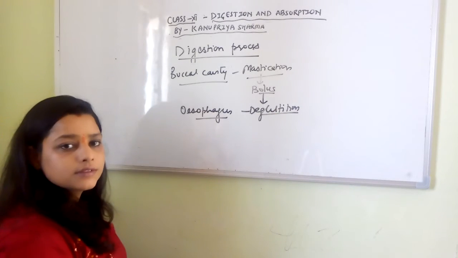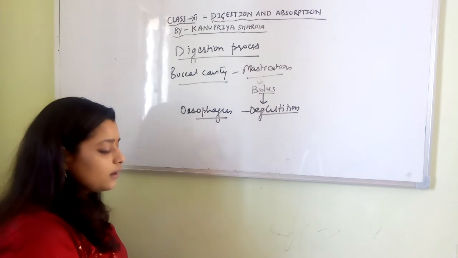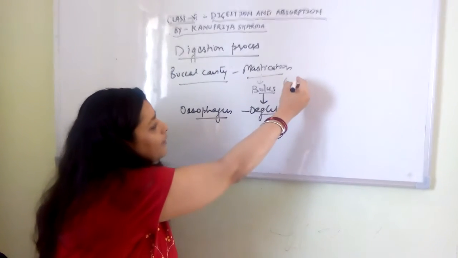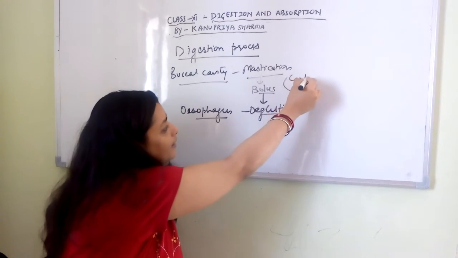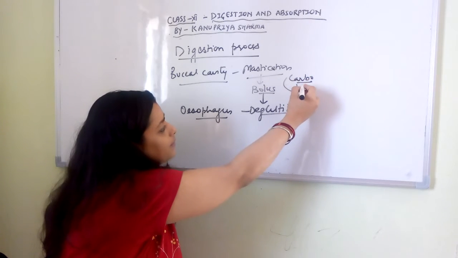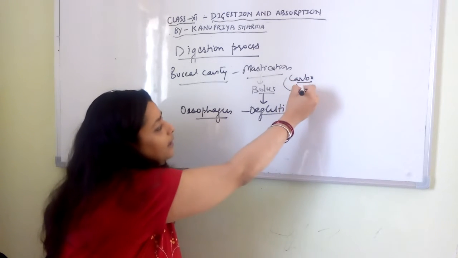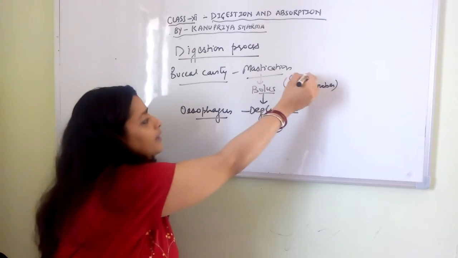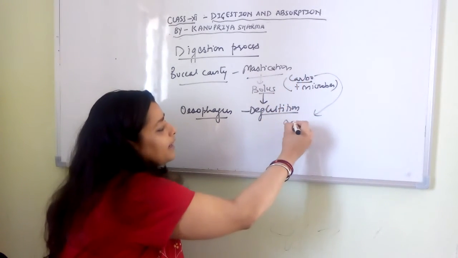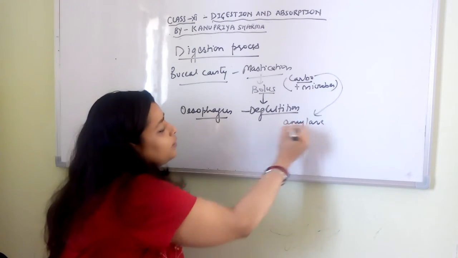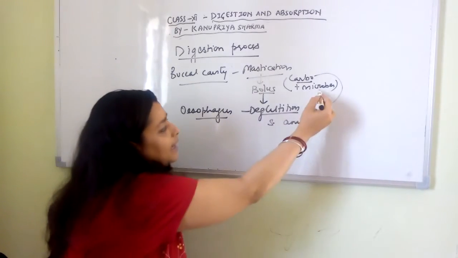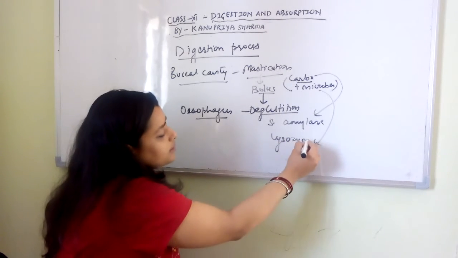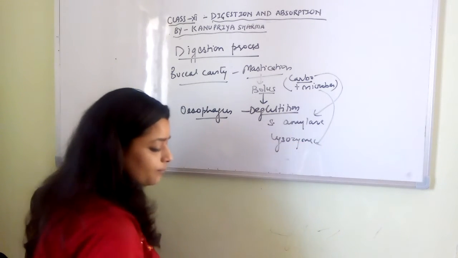or swallowing, simply swallowing. Here only, the salivary amylase is breaking down the carbohydrate, plus lysozymes are killing the microbes. The carbohydrate is digested by amylase present in saliva, and microbes are worked upon and killed by lysozyme present in the saliva, right?